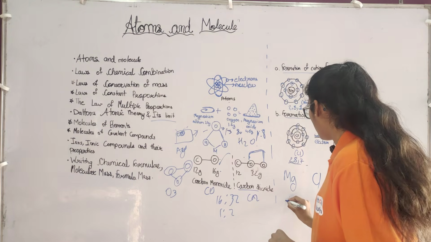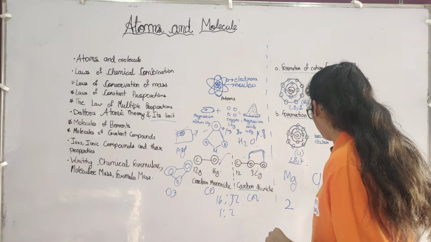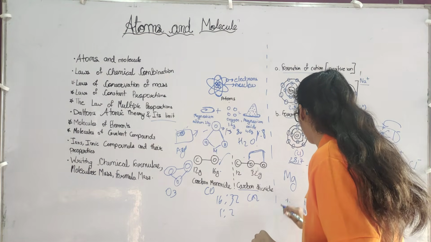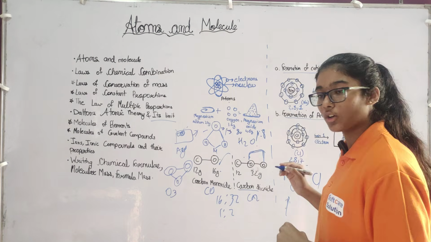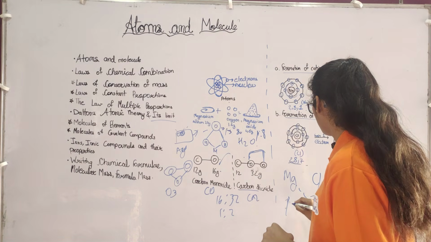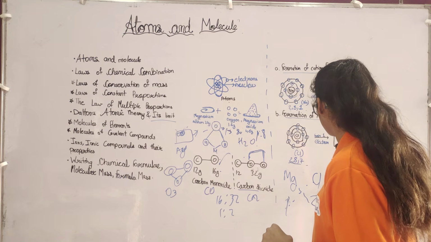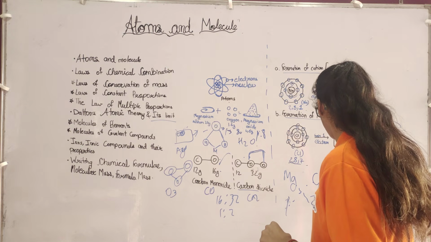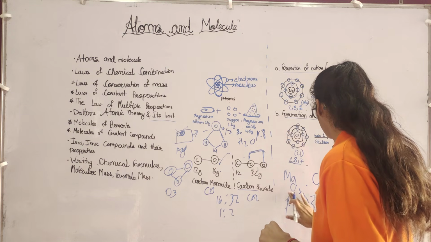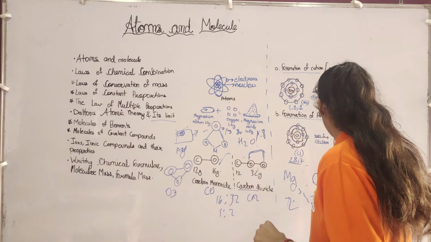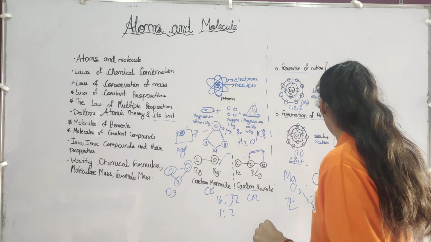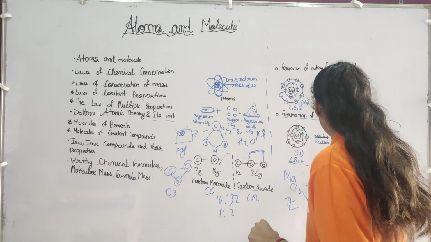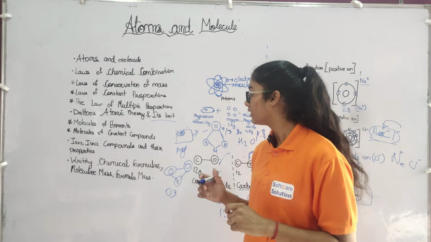So write their valency under their right. This method is called the criss-cross method. So we will cross it, and magnesium goes to 1 and chlorine goes to 2. This is the neutral formula of this.